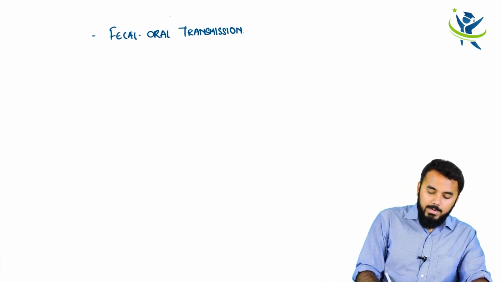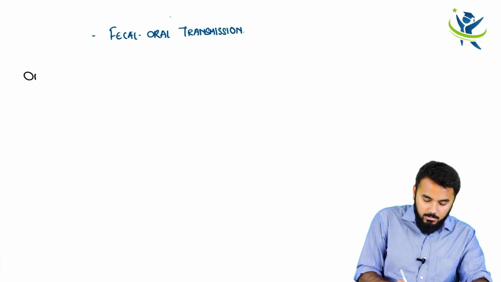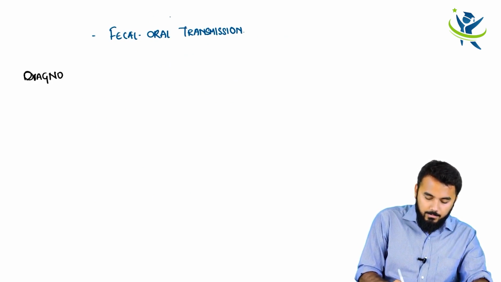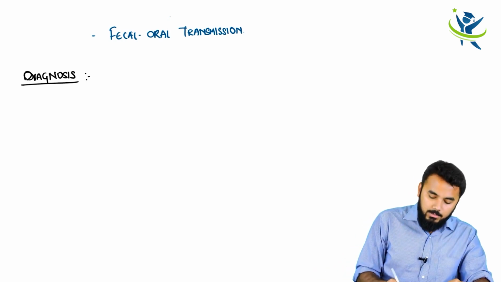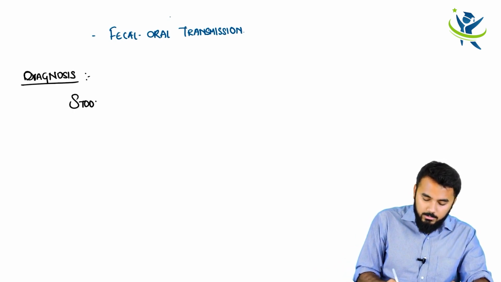Now, how will I diagnose such cases? First of all, I do a stool test.